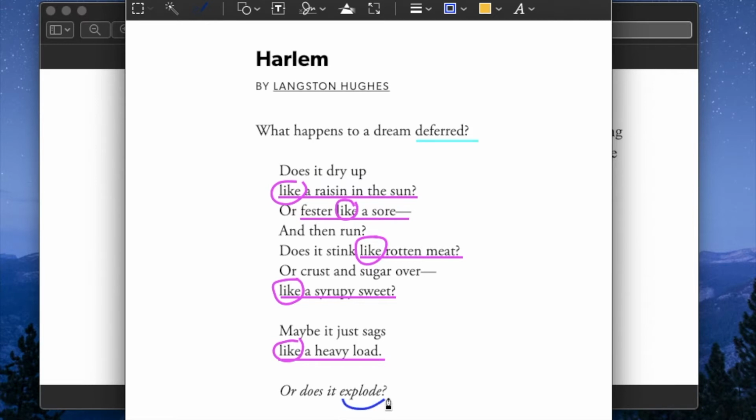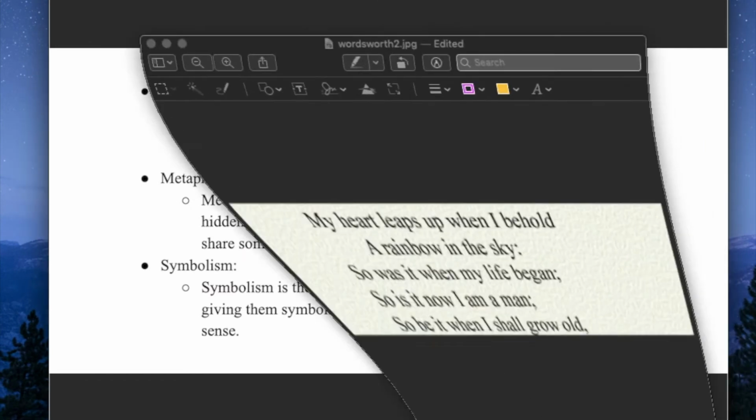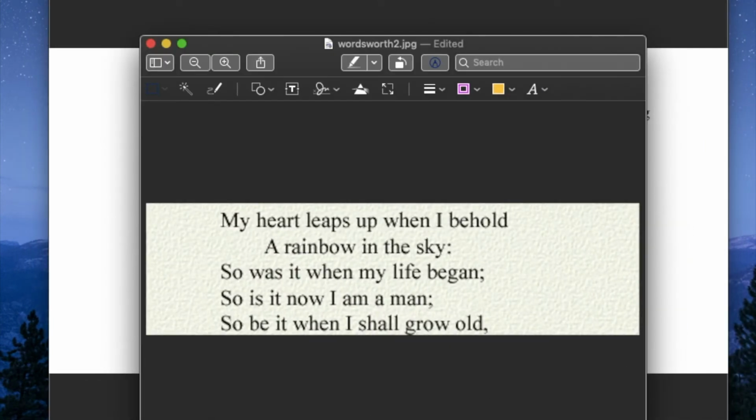And lastly, we have one metaphor at the very end. The line reads, "or does it explode?" Here, the deferred dream is being compared to an object that explodes, potentially a bomb, so that would be a metaphor. The next excerpt that we're going to be looking at is "My Heart Leaps Up When I Behold" by